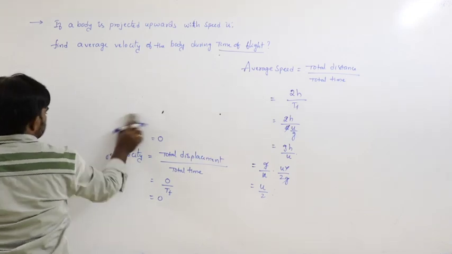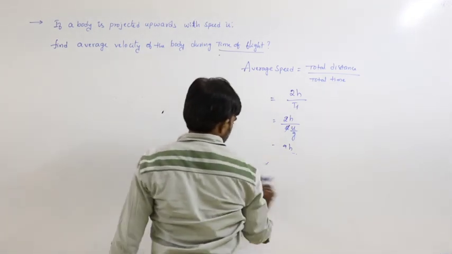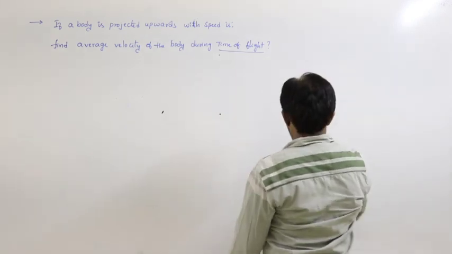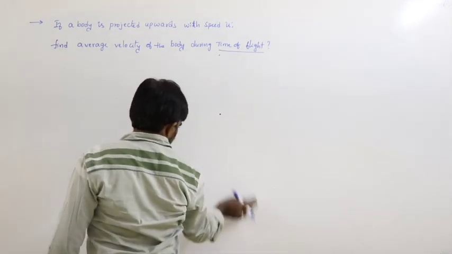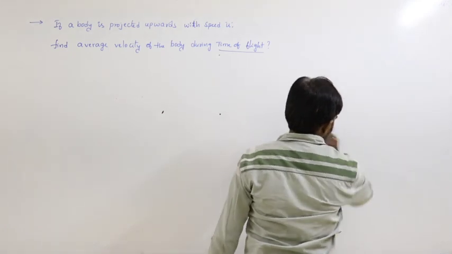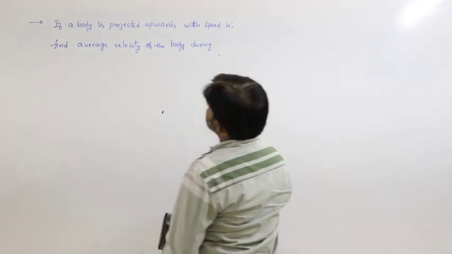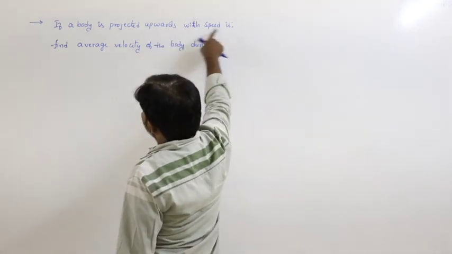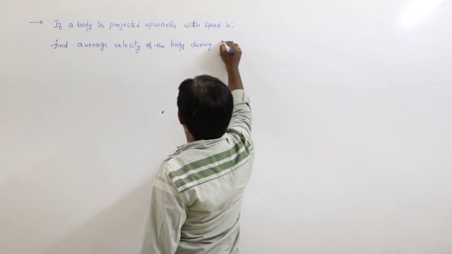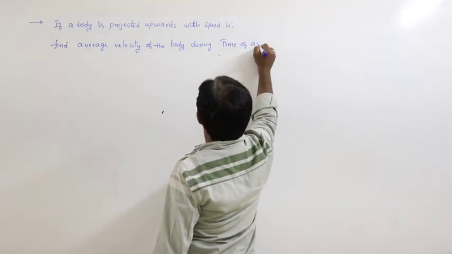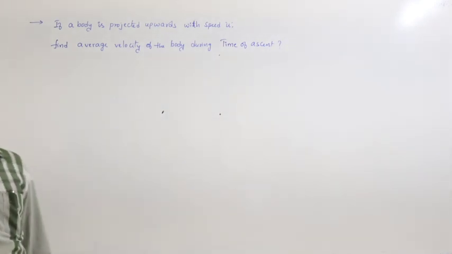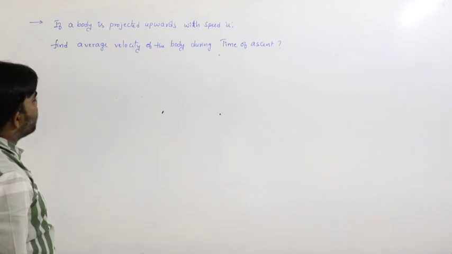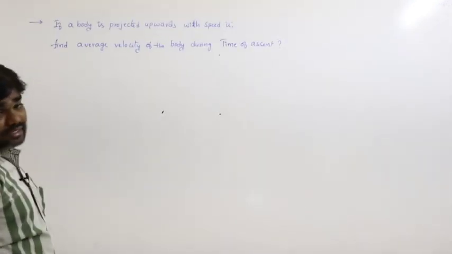Now, in the same situation, if the body is projected upwards with speed u, find the average velocity of the body during time of ascent.